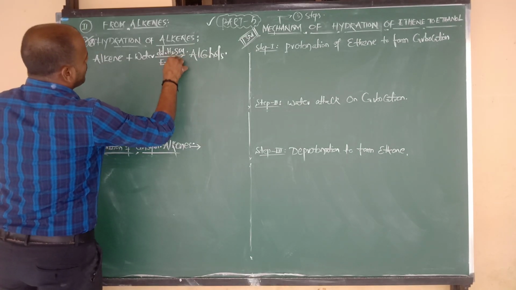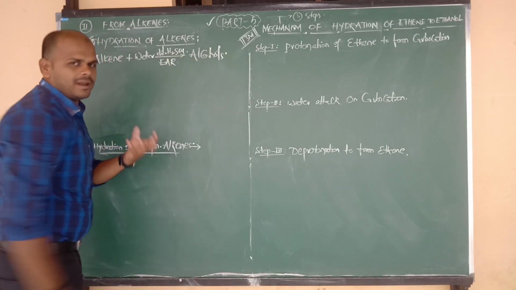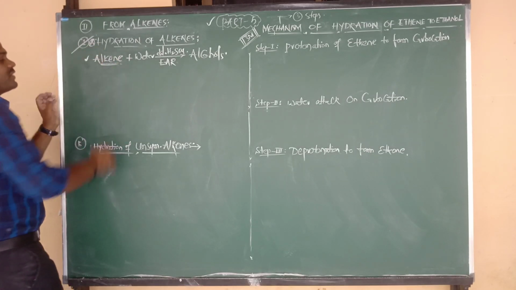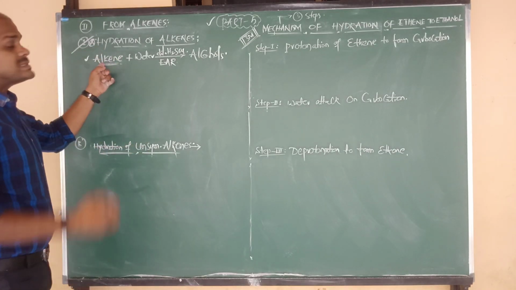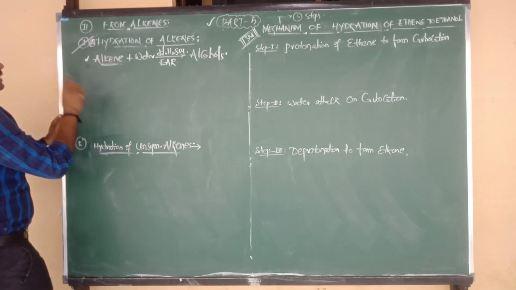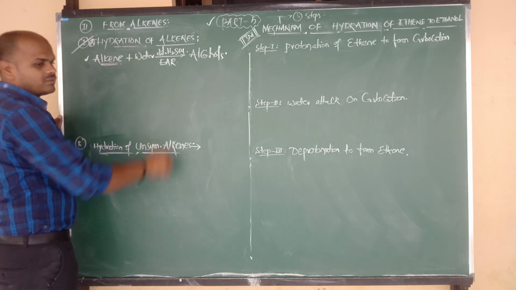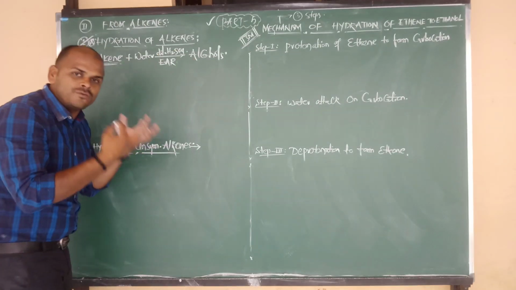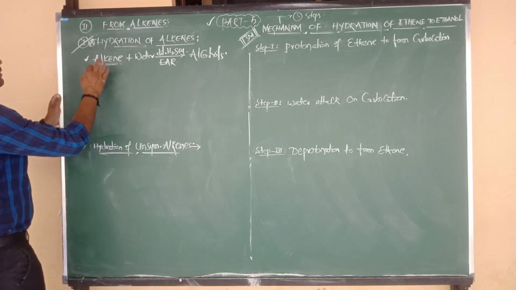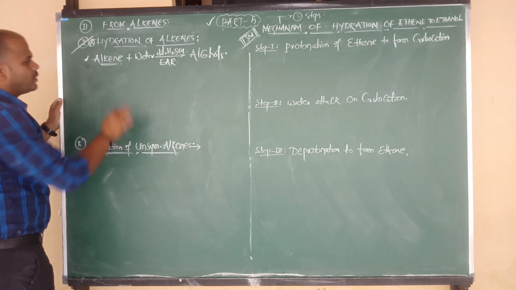This reaction follows electrophilic addition, because you know very well from first year that alkenes are highly reactive towards electrophilic addition reactions. Statement: alkenes on reaction with water in presence of dilute sulfuric acid give alcohols. Right. For this I am going to give you an example now.